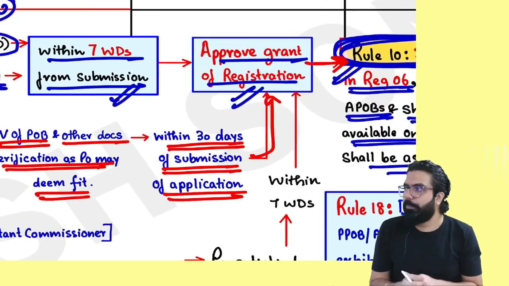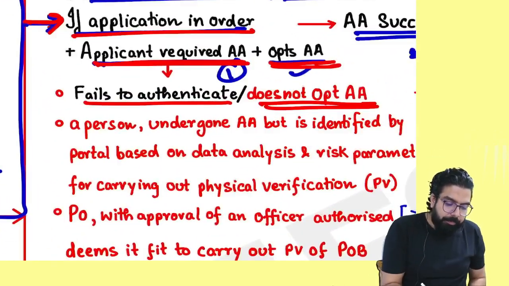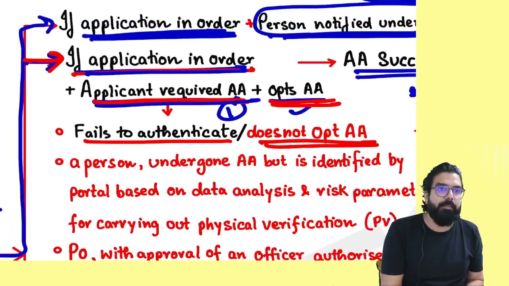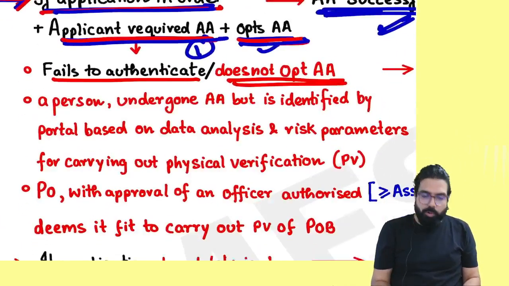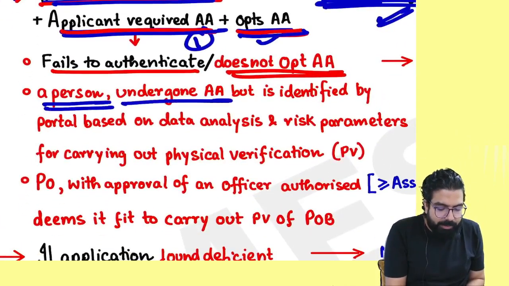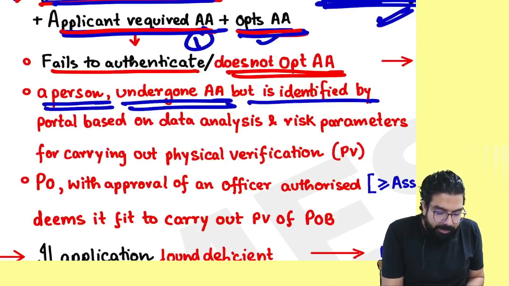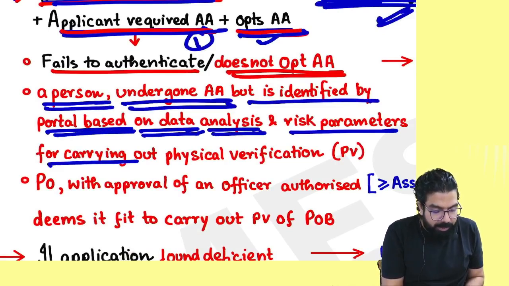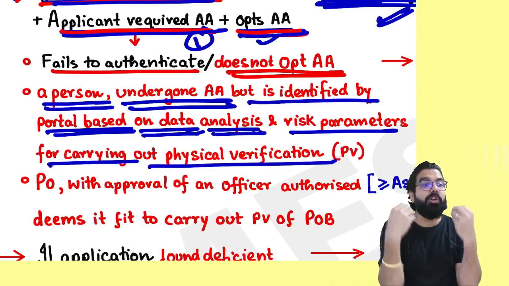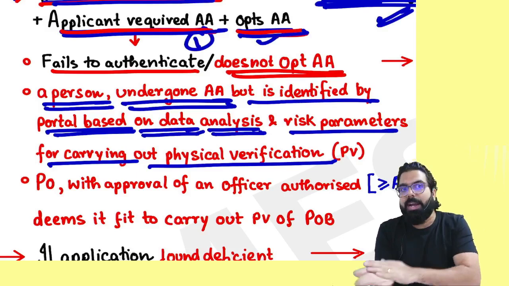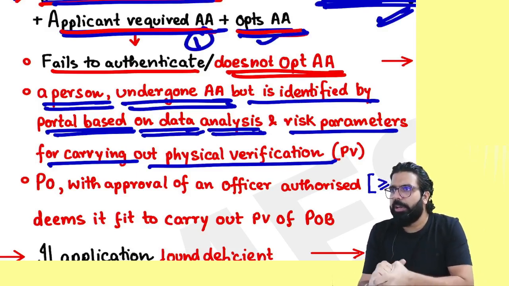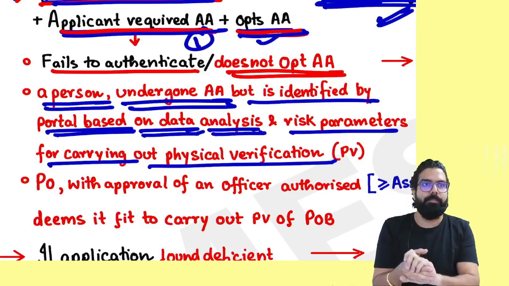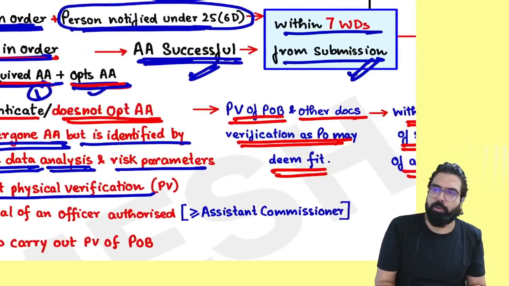Is the point clear to all? Next. Sir, my application is in order. Aadhaar authentication required, opted, successful also. But you know what, everyone? A person has undergone Aadhaar authentication but is identified by the portal on data analysis and risk parameters for carrying out physical verification. The portal told that although he has done Aadhaar authentication, his physical verification of place of business should be done.